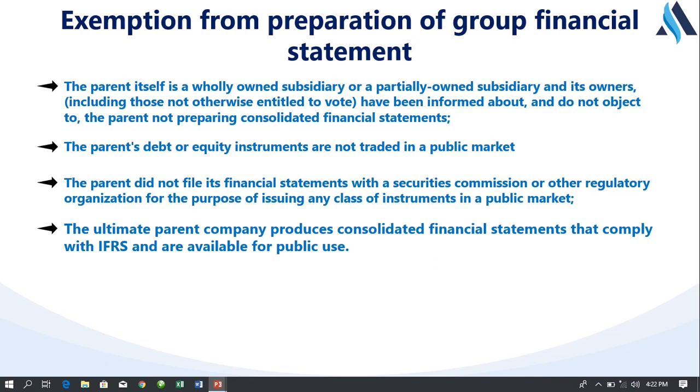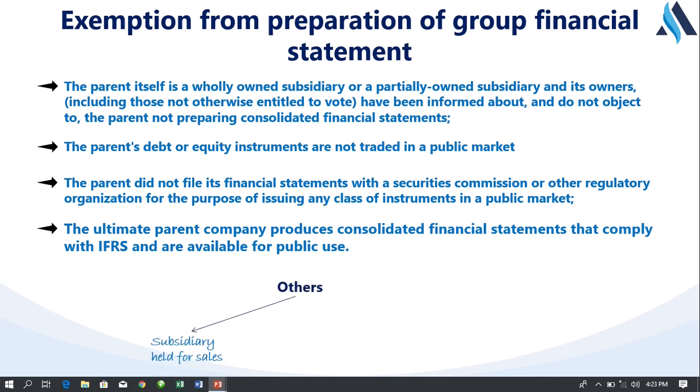And the last one is, the ultimate parent company produces consolidated financial statements. At times, we can have company P, which is a parent to company X, whereas company P can also be a subsidiary to another company Z. So if company Z is going to prepare a consolidated financial statement, in that case, company P may not prepare consolidated financial statements, which makes it an obligation for company Z to prepare financial statements.